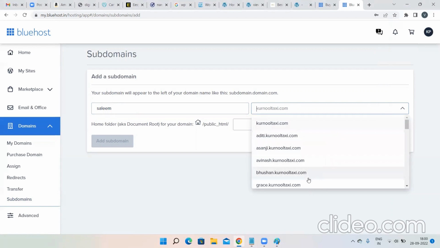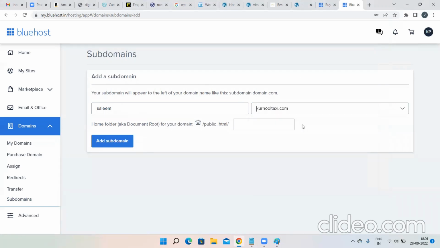Here, so many domain names will be listed. You should not choose any other subdomain. You have to choose the main domain itself, because your subdomain cannot be part of another subdomain. Your subdomain should be part of the main domain. So salim.karnooltaxi.com. Then click on add subdomain. Then done, my subdomain has been added. So the first part is done.